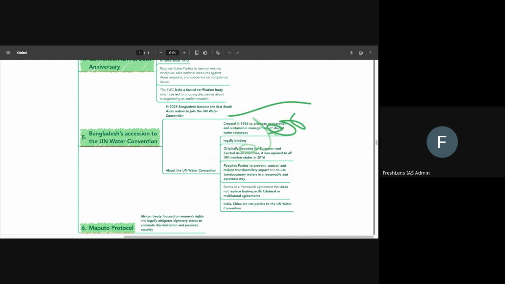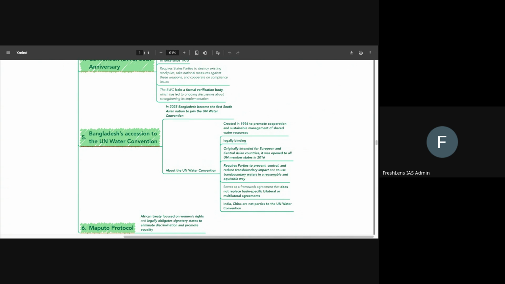Given that Bangladesh is a lower riparian state, it depends on India and on China for most of the water that it gets. The river water that comes into Bangladesh comes either from India or from China. So it had concerns with regards to the sustainability of its water resources. That is why it has ratified this convention and signed the convention. So that is something that we have to be clear about.